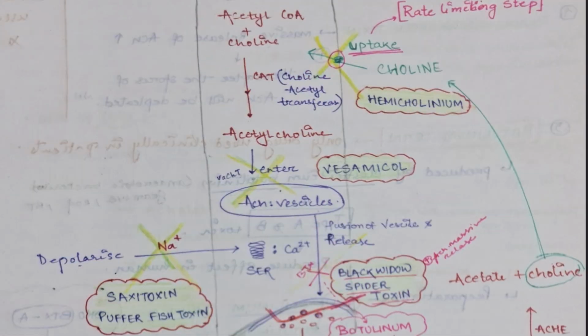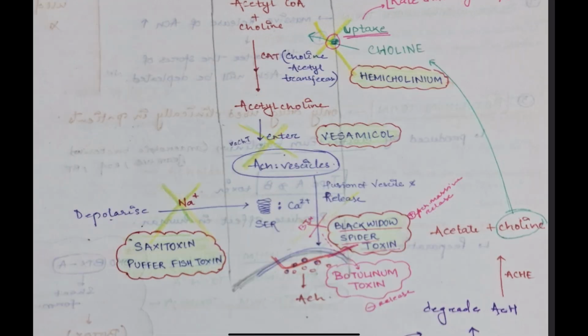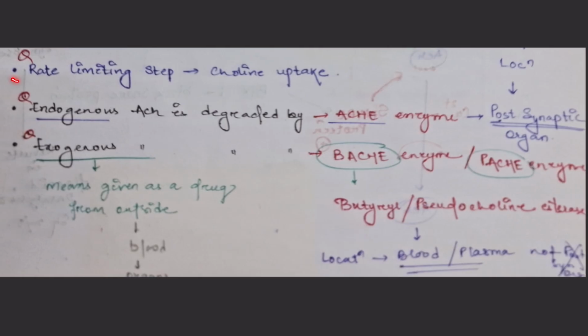Now, reuptake of the choline occurs here. There is a receptor and the uptake occurs. Again, this combines with acetyl-CoA and acetylcholine is produced. So what is the rate limiting step? The limiting step is the uptake, because if there would be no choline, the acetylcholine won't be formed. So what are the various drugs we will see? Before that, just read that the rate limiting step is choline uptake.